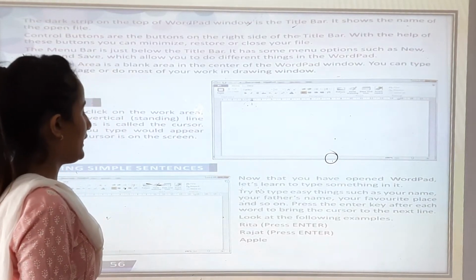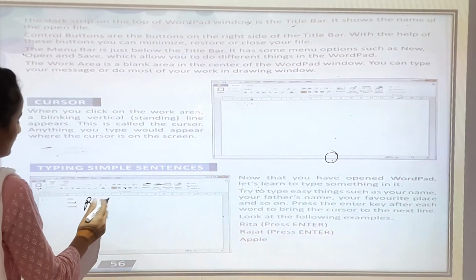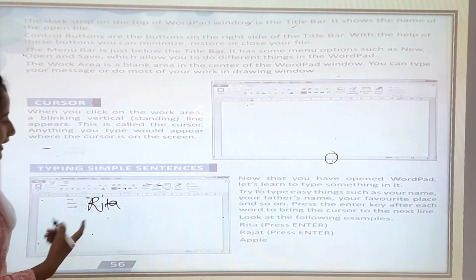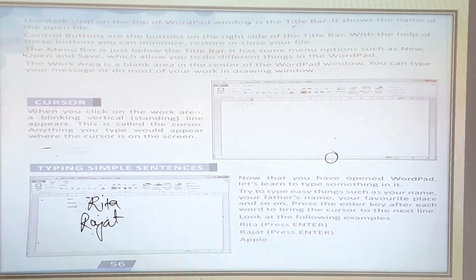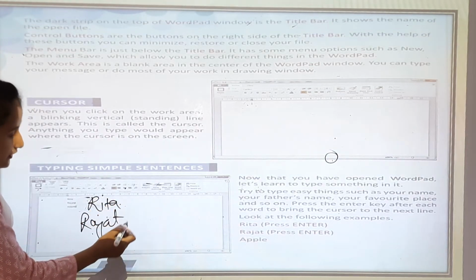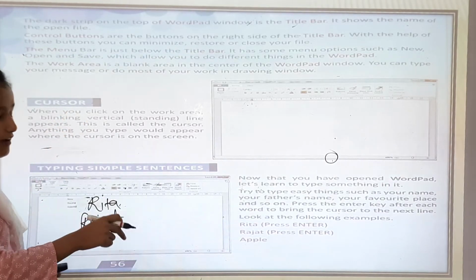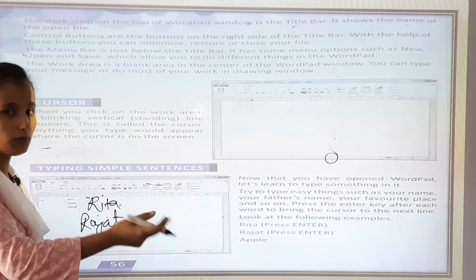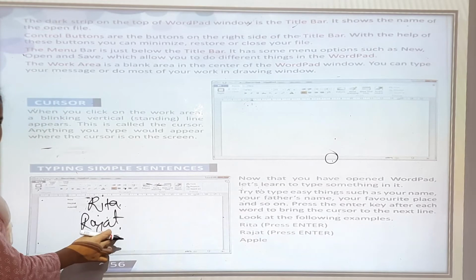For example, your name is Rita, and your father's name is Rajat. Whenever you are writing a new name, you have to go to the next line. To go to the next line, you have to press the enter button on the keyboard.